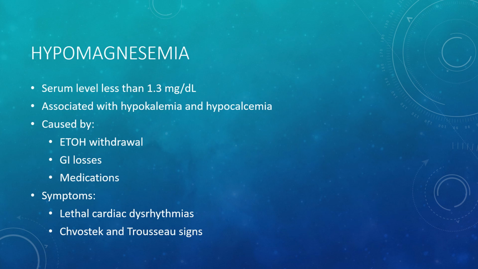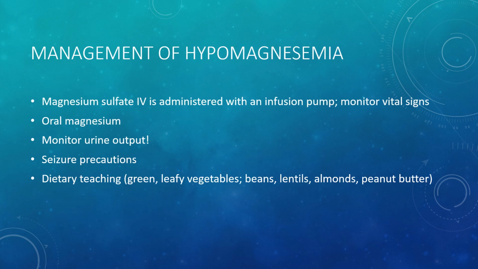Magnesium is essential for the sodium-potassium pump to work, so if we have low levels of magnesium, we're going to have major effects on our intracellular influx of potassium, which is going to cause a lethal cardiac dysrhythmia. Hypomagnesemia also makes the person more susceptible to digitalis toxicity, just like potassium.